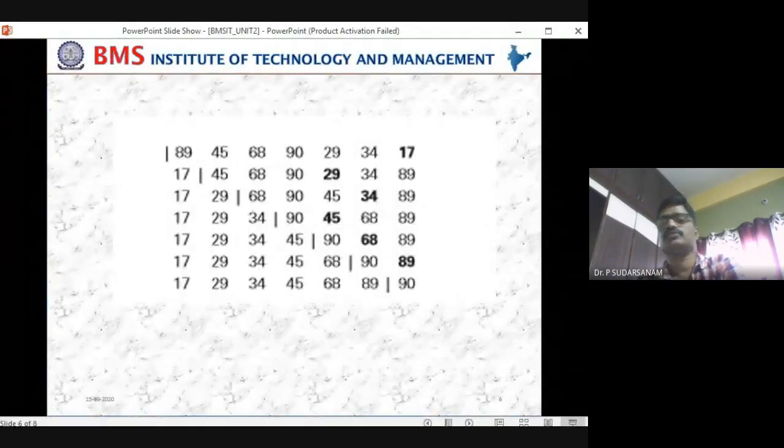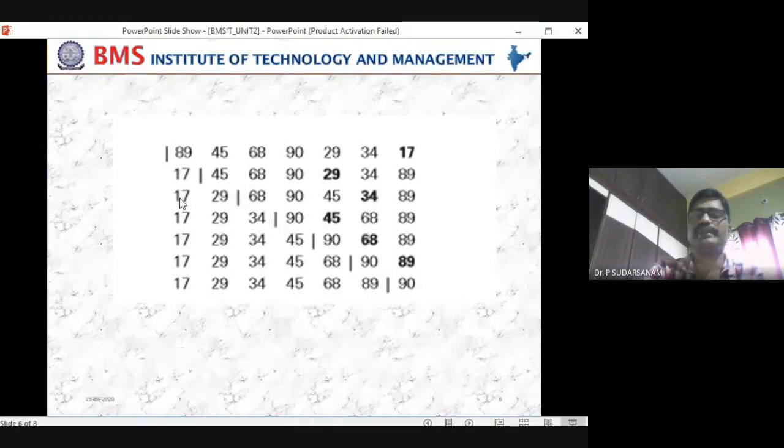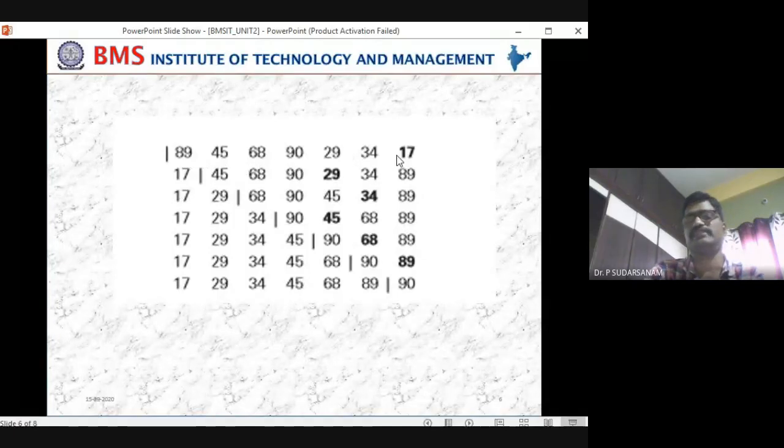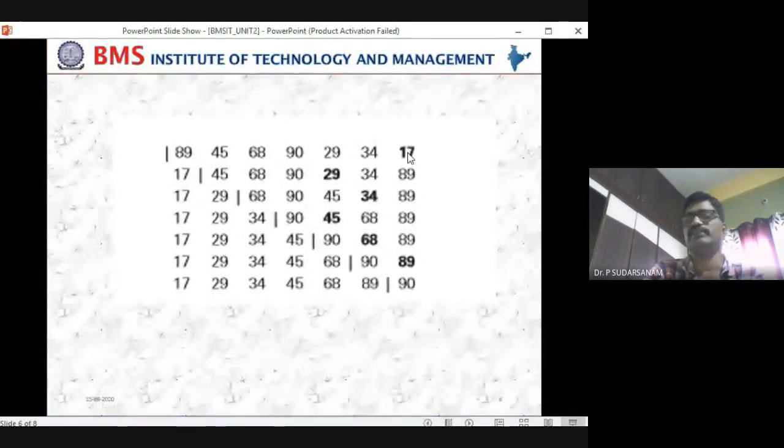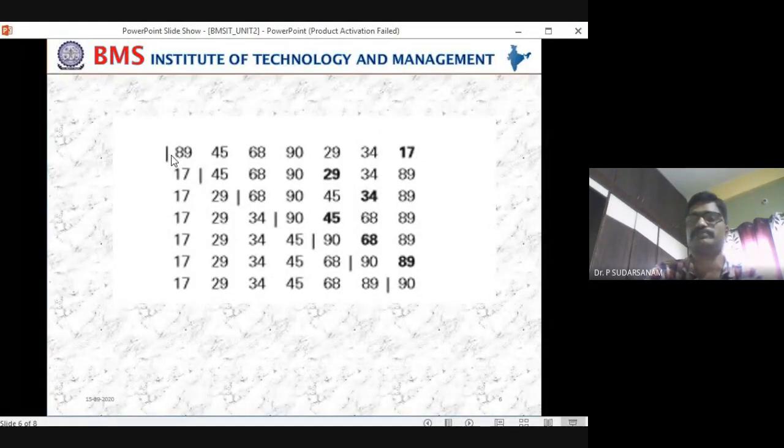Now the other way. 89 will be the smallest element. 45, 68, 90, 29, 37, 17. 17 will be the smallest element. So 17 and 89 will be swapped.